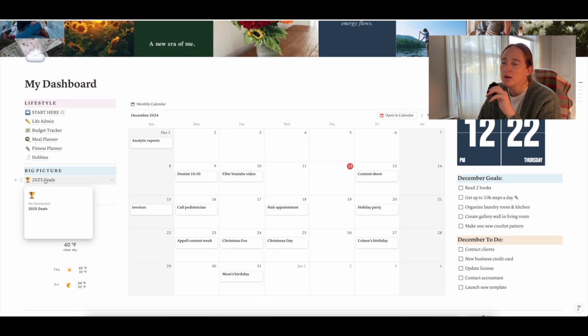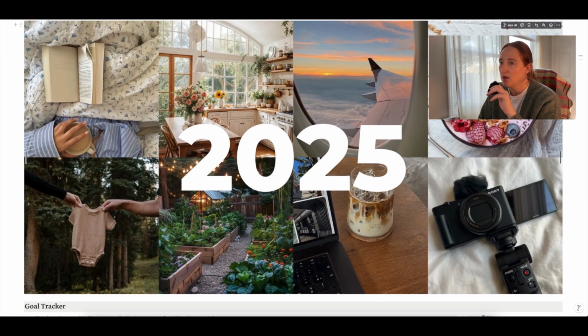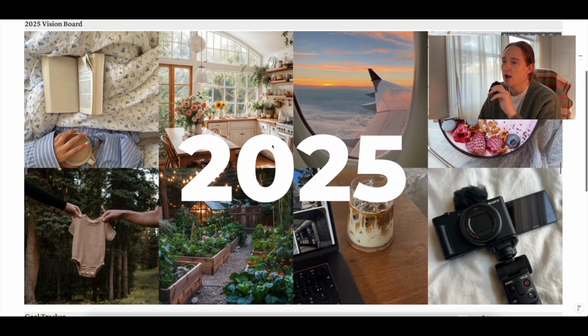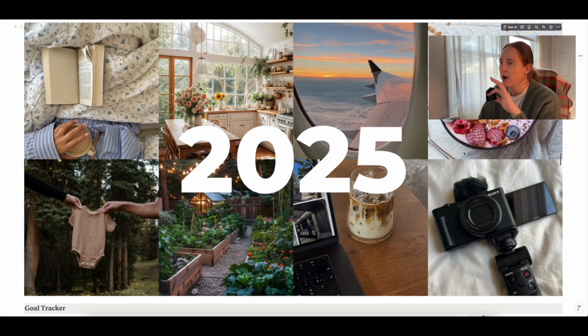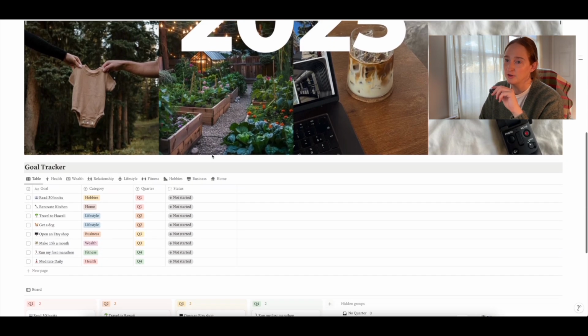So this is where you can paste in the link for the Canva template that I gave you for 2025, and you can just drag in all the pictures that you want that will inspire you for the year, whatever your goals are, whatever they symbolize for you. And then we have the goal tracker database, which I really love.